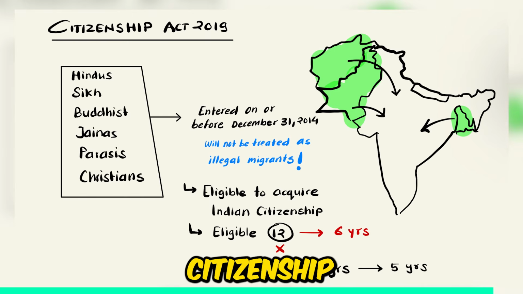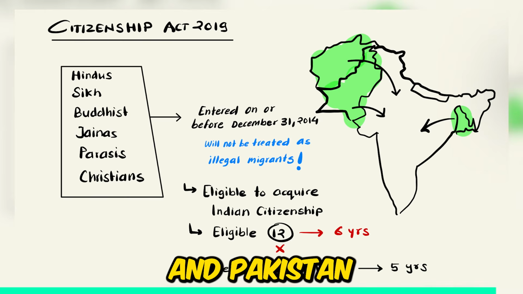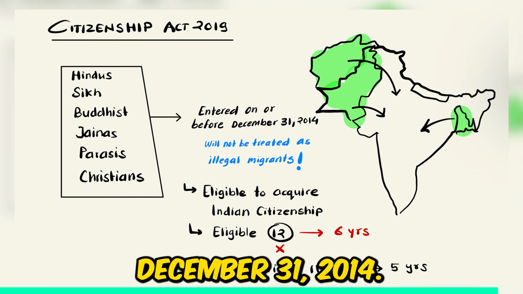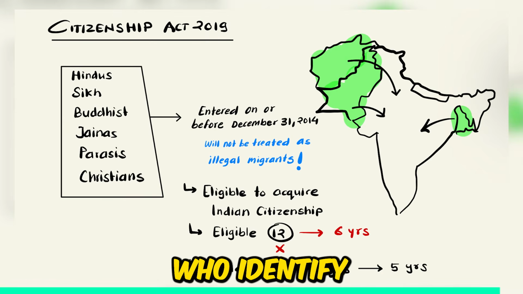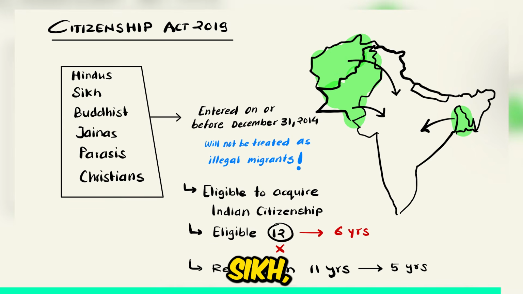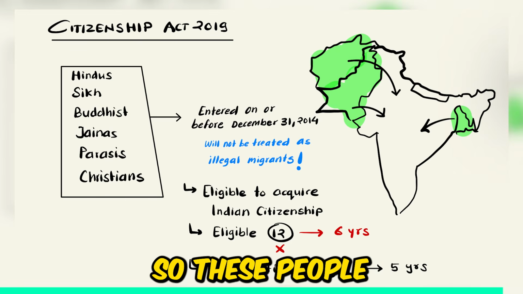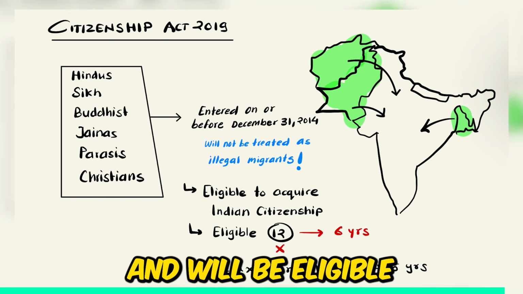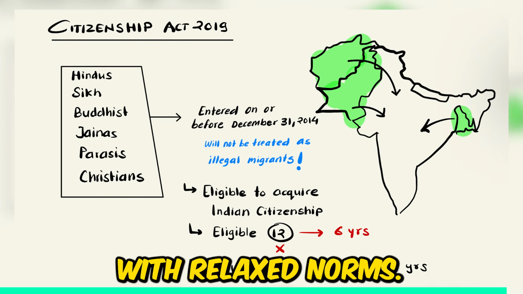Let us understand the Citizenship Amendment Act of 2019 in short. It grants certain benefits to individuals from Afghanistan, Bangladesh and Pakistan who entered India on or before December 31, 2014. But this benefit is limited to individuals who identified as Hindu, Sikh, Buddhist, Jain, Parsi or Christian. So these people will not be considered illegal migrants and will be eligible to acquire Indian citizenship with relaxed norms.